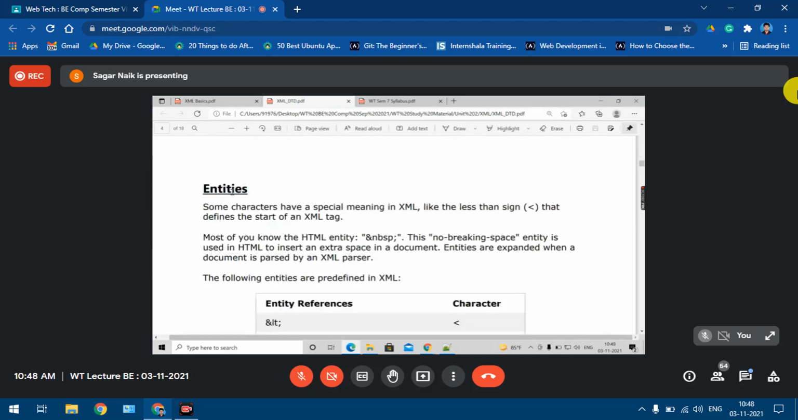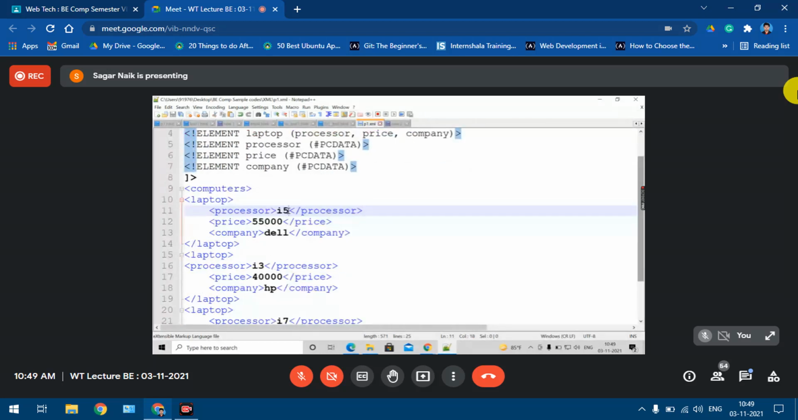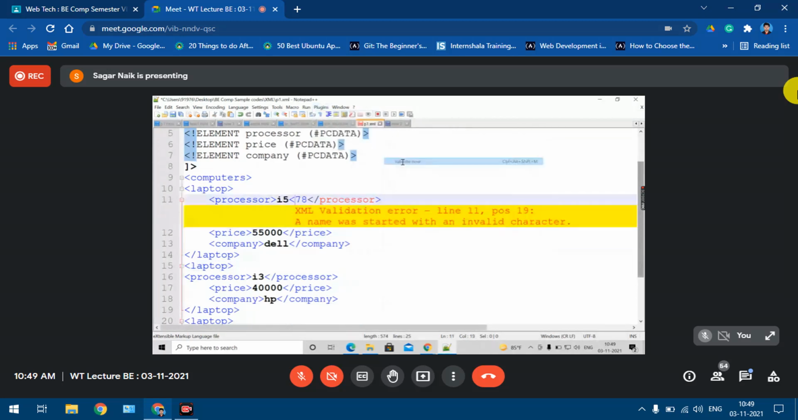Now going to entities. Entities also I had explained to you all yesterday. If I look at this example, it is well formed, and it is valid also, as per this DTD also. Now suppose I write some data over here, and if I try to validate this file, some kind of error comes. Why? Because of the symbol. Actually, this was my data, suppose less than 78 or something, but because of this symbol, it is creating some issues.